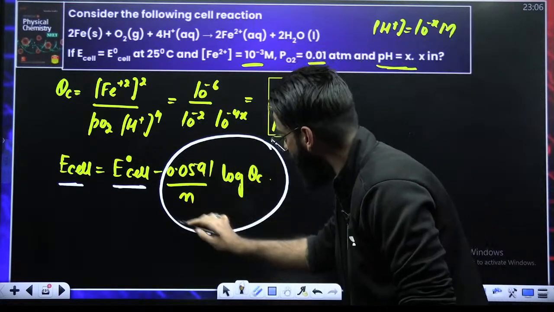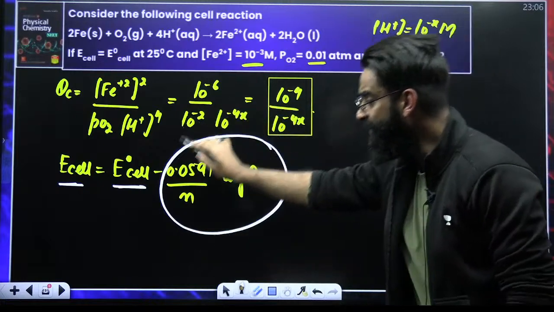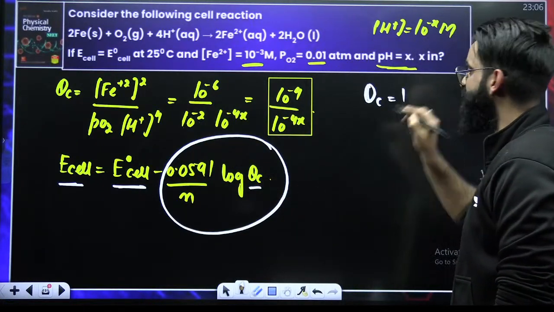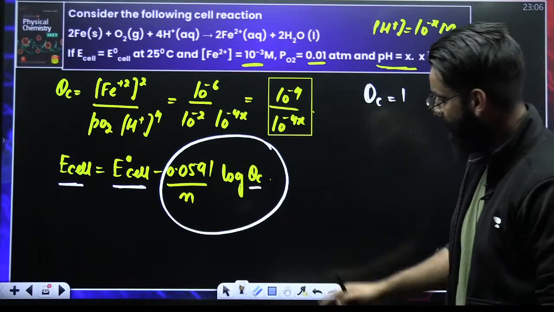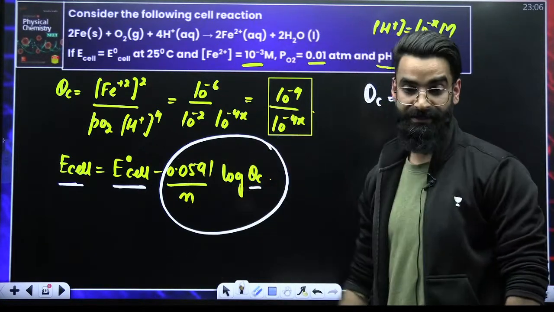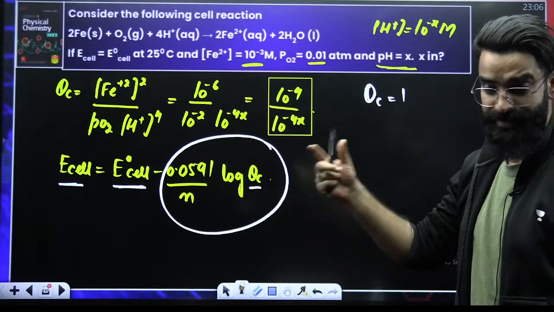When will this term become 0? This term will only become 0 if the QC value becomes 1, because if this is 1, log 1 becomes 0. Then this term becomes 0. Do you understand? This is a simple, tricky question.